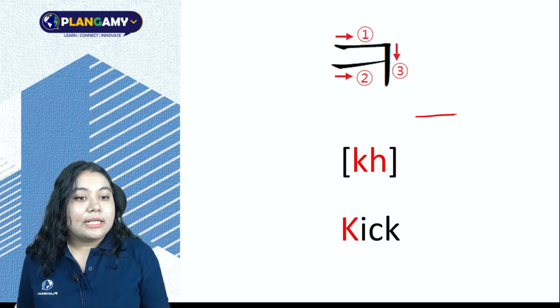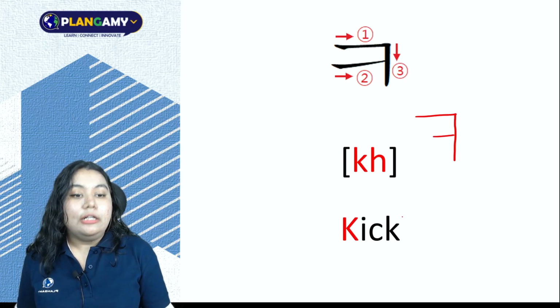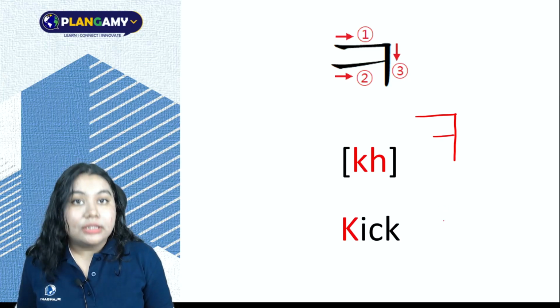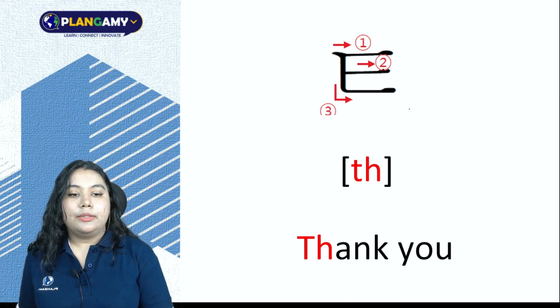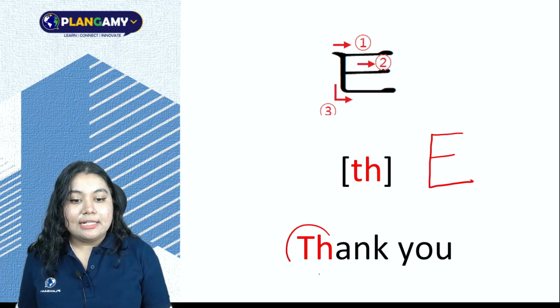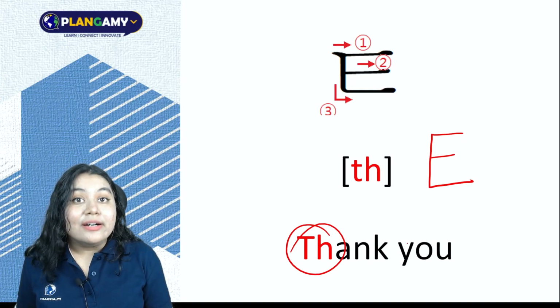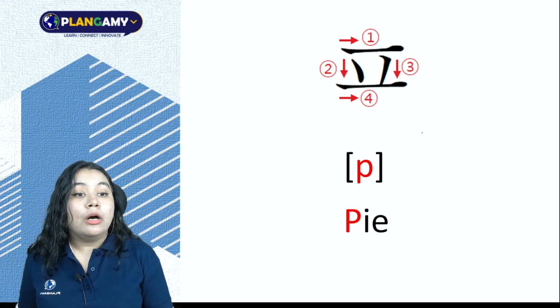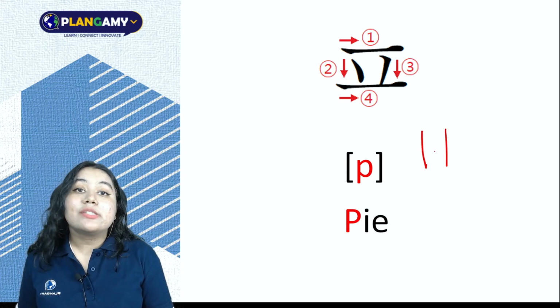Again an aspirated sound, I have k, K-H sound. Then we have t, like in thank you. Notice all of these have aspirated sounds, right? So air is also leaving.